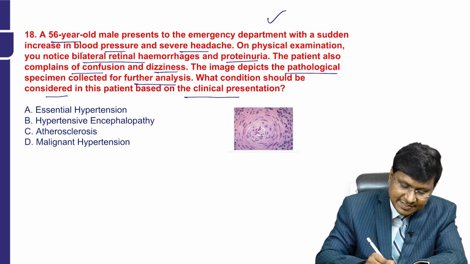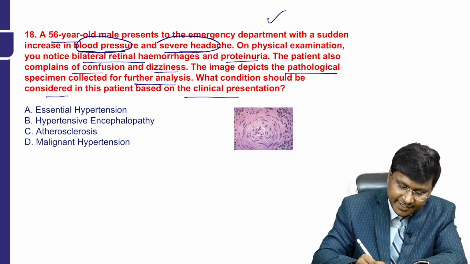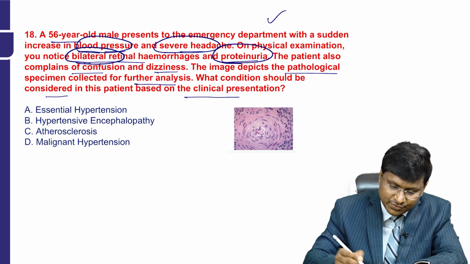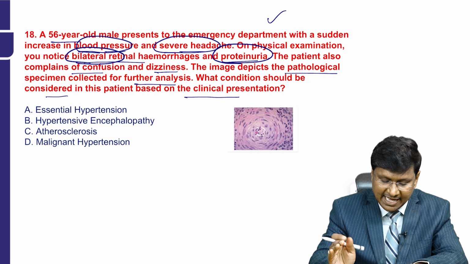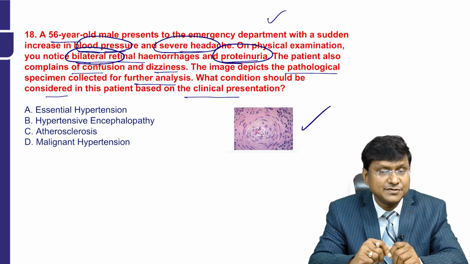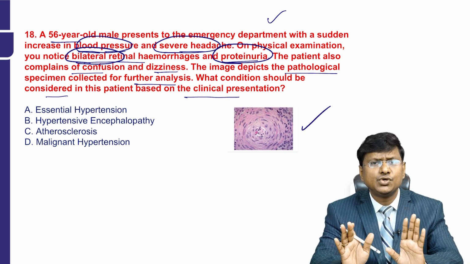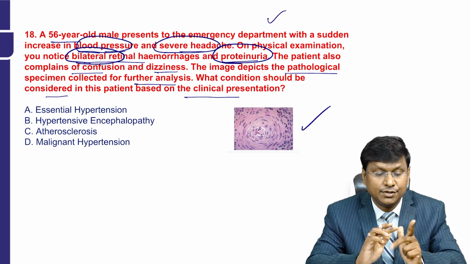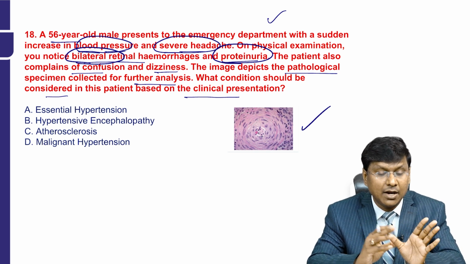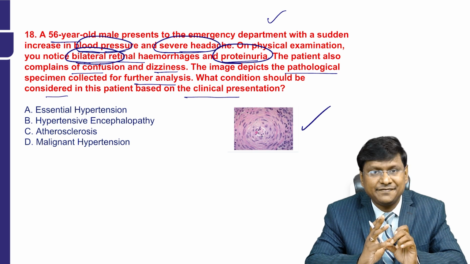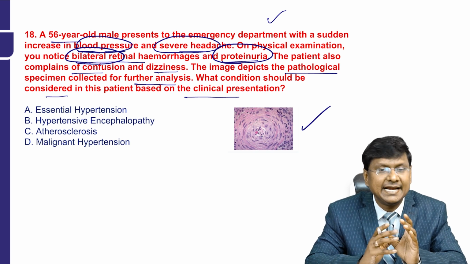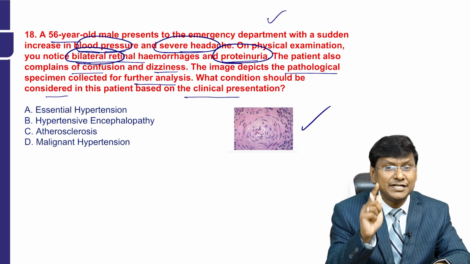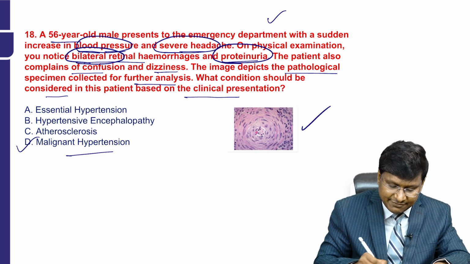So the patient has a sudden increase in blood pressure, severe headache, bilateral retinal hemorrhages, as well as proteinuria, and the patient is confused and having dizziness. This is the pathology specimen for further analysis. So the patient has hypertension, bilateral retinal hemorrhage, proteinuria and confusion. So along with hypertension, the eye is affected, kidneys are affected, and even the brain is affected. So these are the points to tell you that the individual has developed